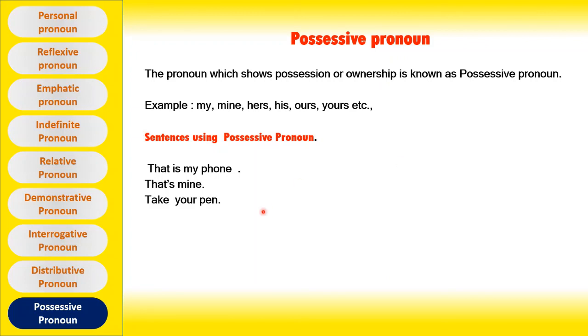Take your pen. Here, your is the possessive pronoun which is showing the ownership of the pen. That's her pouch. Here, her is a possessive pronoun which is showing the ownership of the pouch.